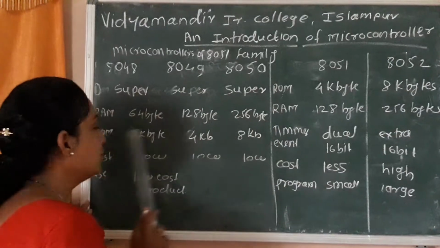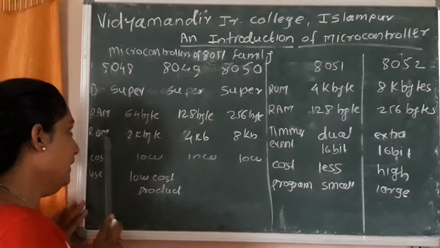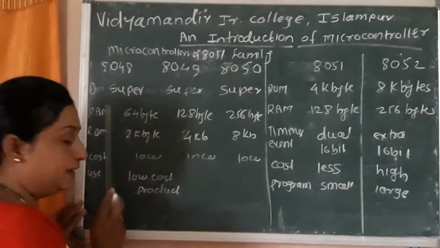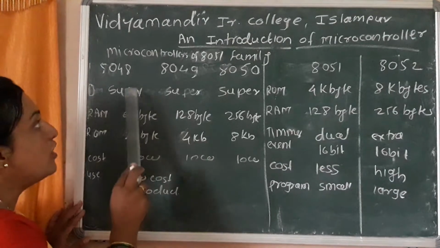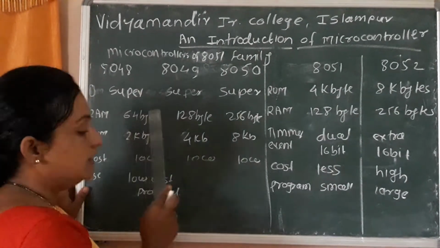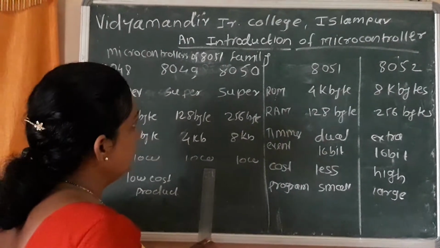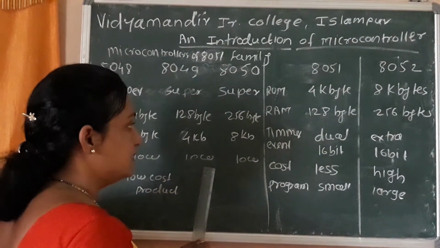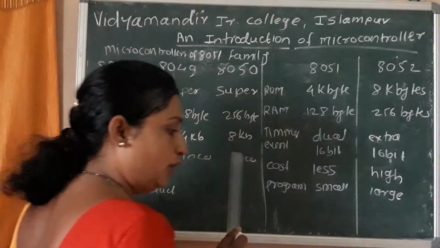All the monitor programs can be stored in a ROM. It is a permanent memory. RAM is a temporary memory. Next point is cost. The cost of these microcontrollers is low. The 8048 is low, the 8049 cost is also low, and the 8050 cost is also low.